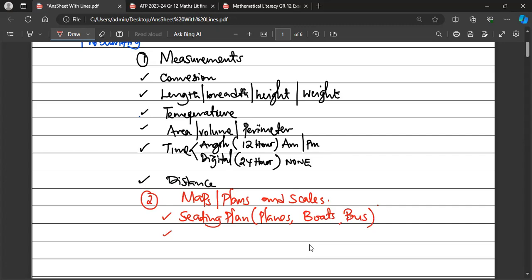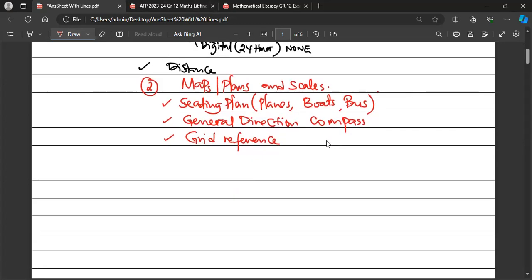When you look at maps, you should know what we call the general direction. The general direction is guided by a small instrument called the compass. North, east, west, south. This is what we shall be looking at. Then don't worry, there's also what we call the grid. Grid reference, this is all under maps. Grid reference is the position where a certain item is found.